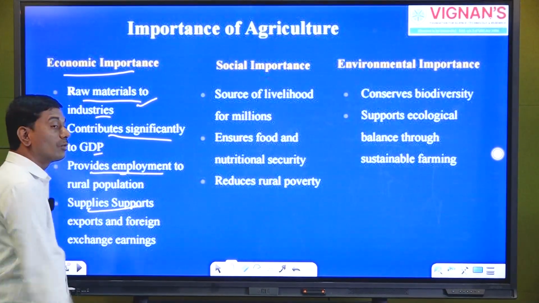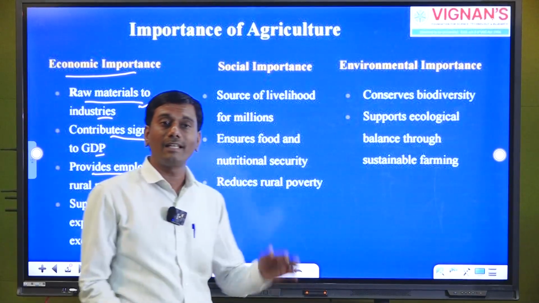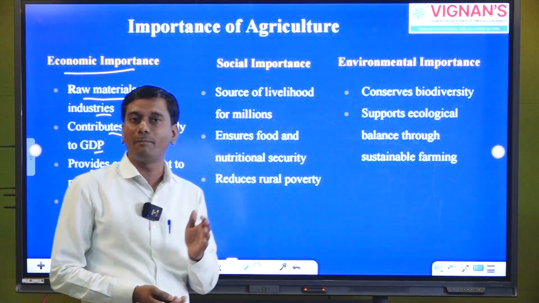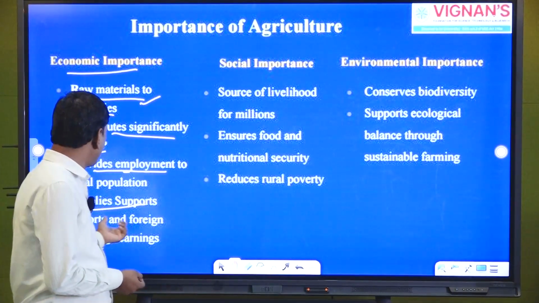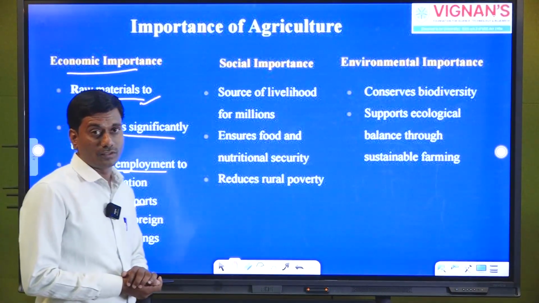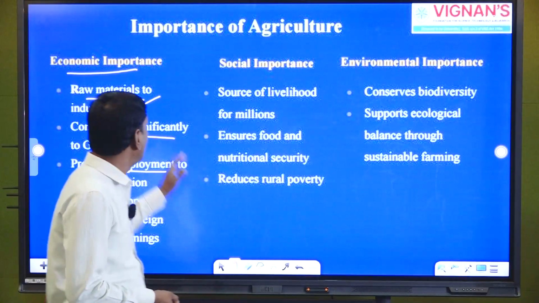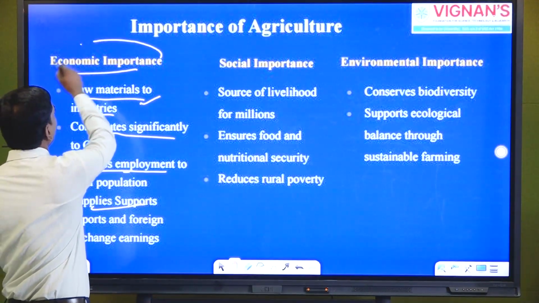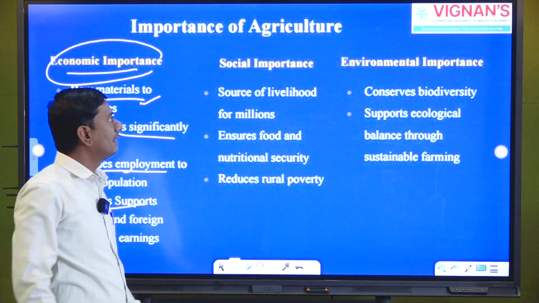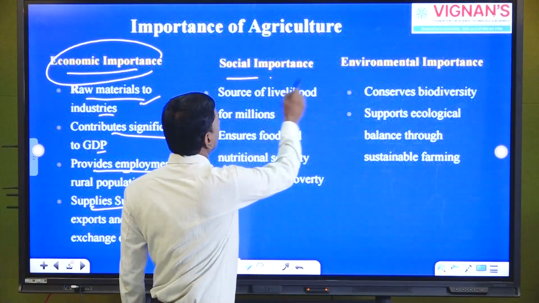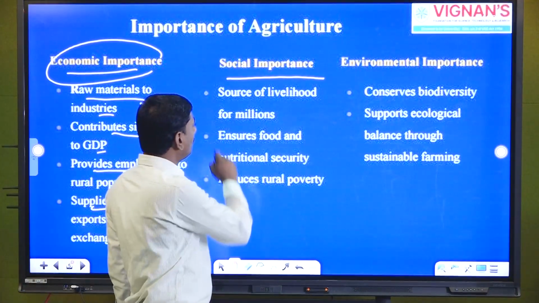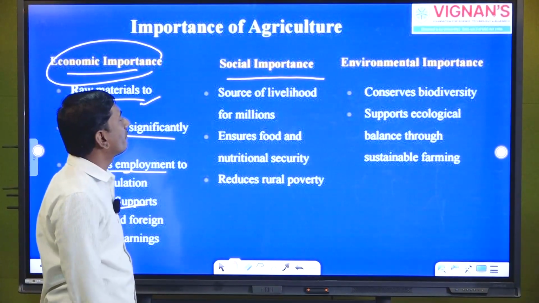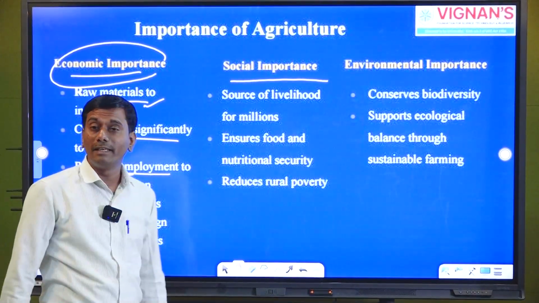Apart from that, it supports agricultural exports, especially commodities like rice, wheat, pulses, even milk products. So it supplies foreign exports, and we can also see foreign earnings. That is why it is important to know the economic importance of agriculture. Now coming to social importance, it is very important. The first thing we can see is that it is a source of livelihood for millions of people.